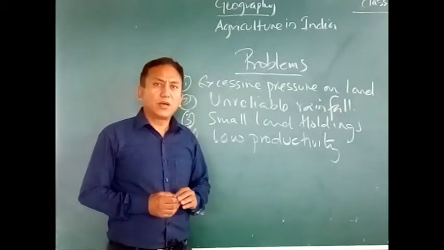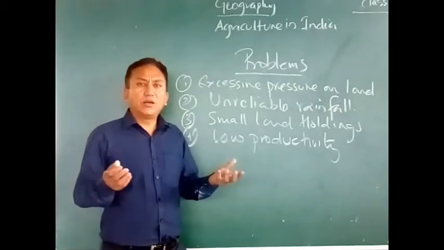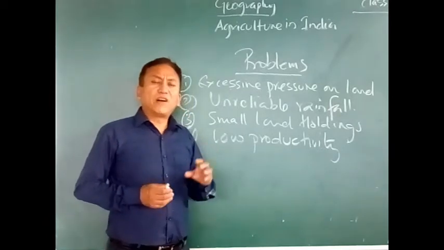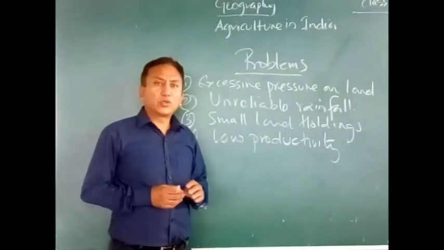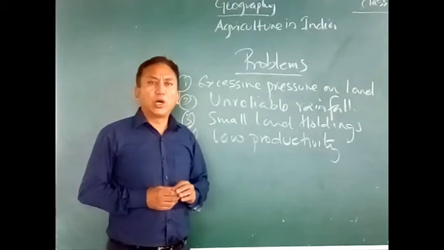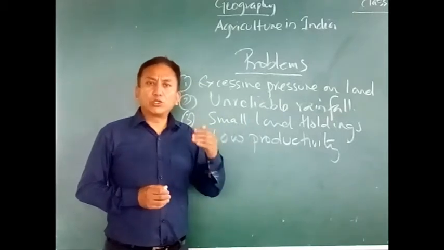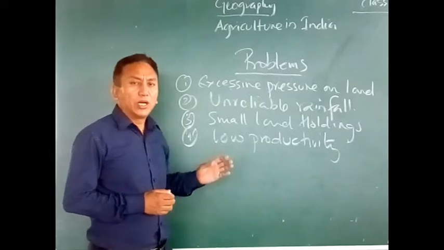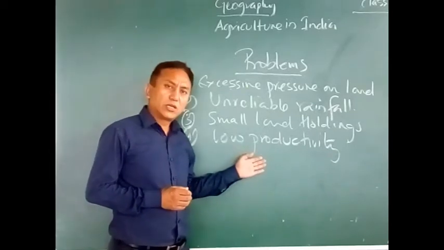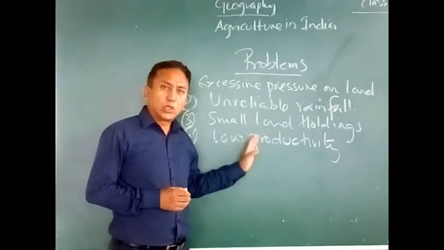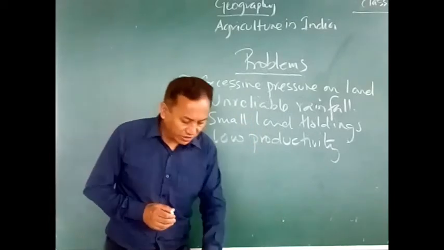Also, the farmers are not economically very well off, so they are not able to use better machines, they are not able to use better techniques in the growth of crops. Because of this, there is low production of crops in the field.